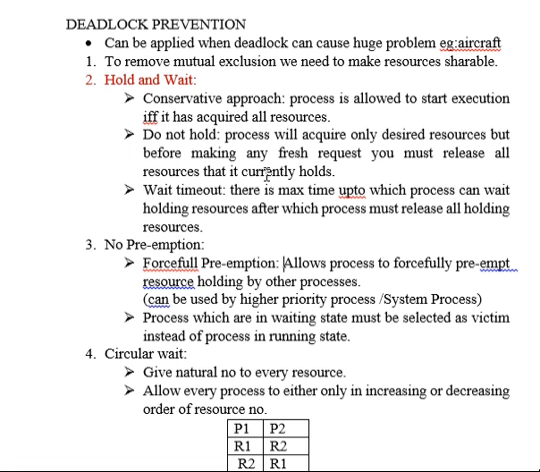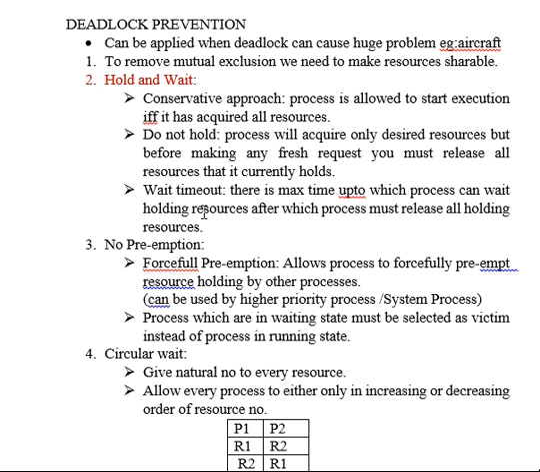I repeat again, if a process wants R1 to R10 resources and it has R1 to R4, it is having some of the resources, but it is wanting the others. So rather than holding R1 to R4, it will start the execution with R1 to R4, release R1 to R4, and then request R5 to R10 resources.